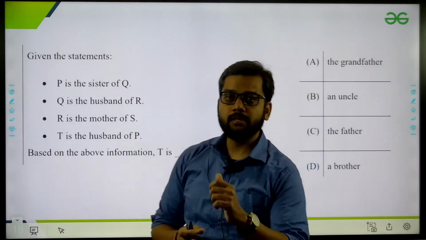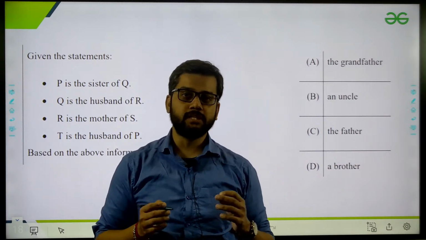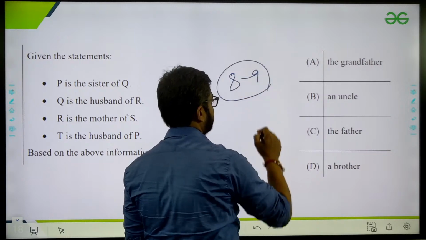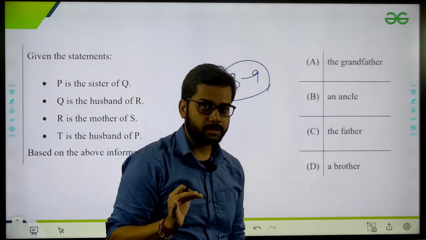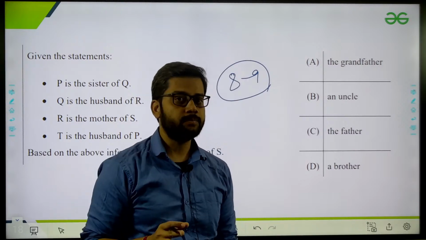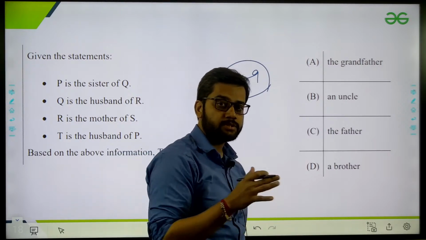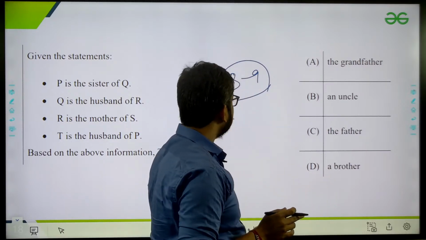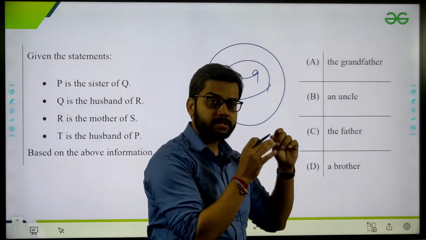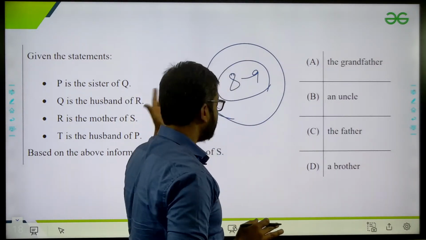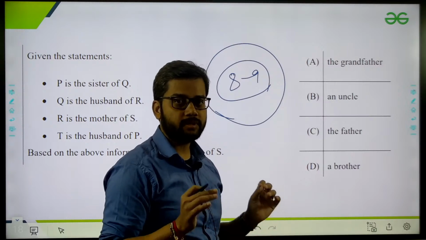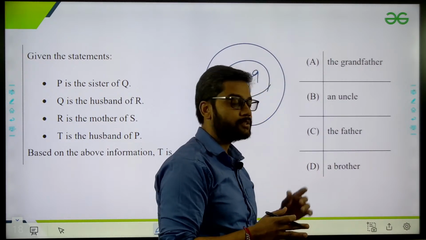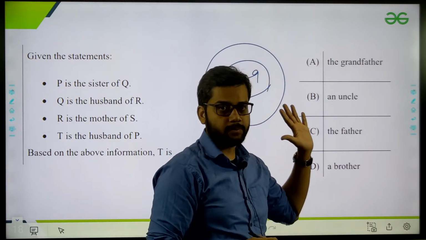Now see, blood relation is also a part. Generally in the last 10 years I have seen 8 to 9 times they have asked blood relation questions. It's very important, okay. Blood relation questions are really important, like the way I have already mentioned the spatial arrangement questions. You just don't skip this part. Like this blood relation, never skip, okay. Always have a command on blood relation. If you're not able to understand, keep practicing, because this is the thing they never skip in the examination.